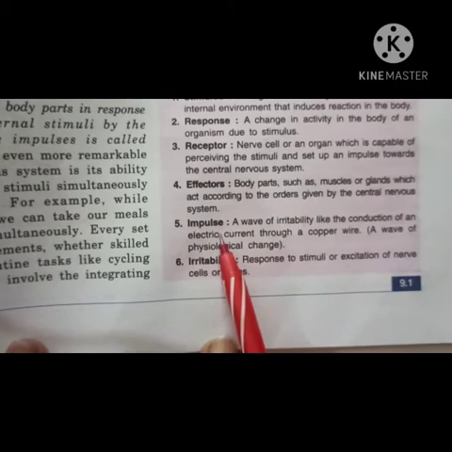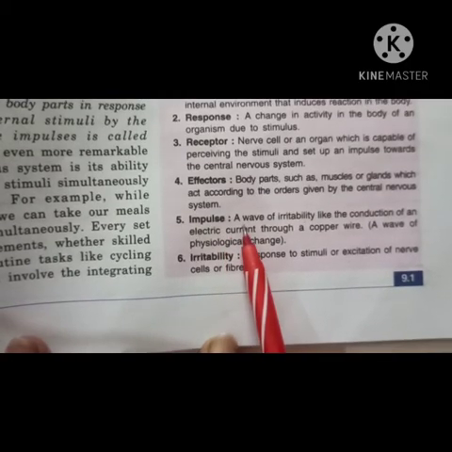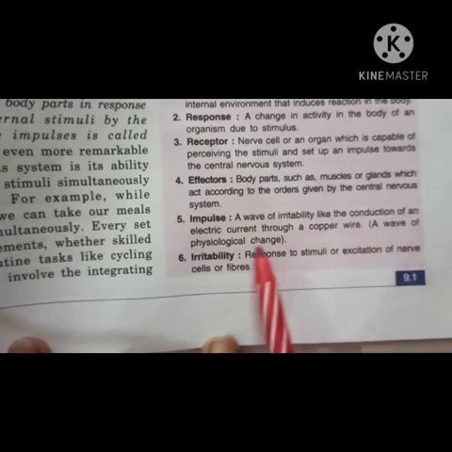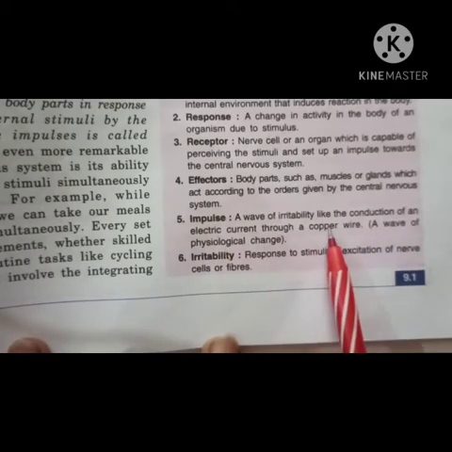Now next is your impulse. Impulse is actually simply a wave of irritability like the conduction of an electric current through a copper wire.